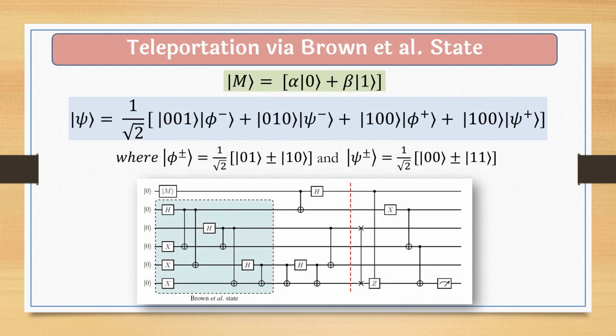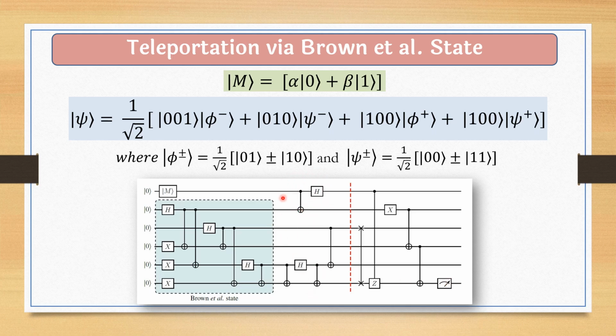Next is the teleportation via Brown et al. state. Brown et al. state is a 5 qubit entangled channel. So this is how we generate the Brown state inside this box, and after that we have to teleport this message M from here to the last qubit. So these are the operations we have to apply.